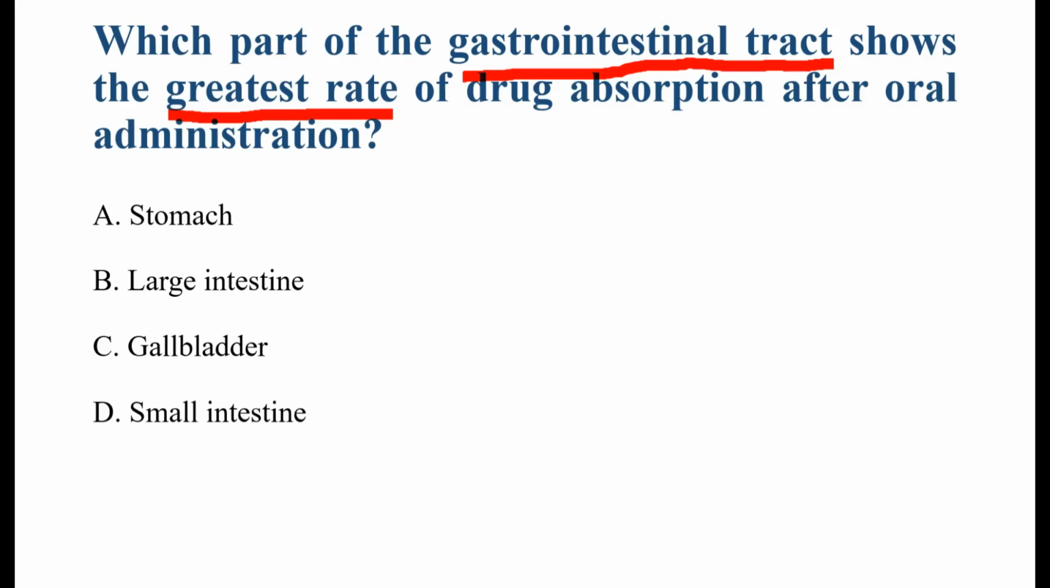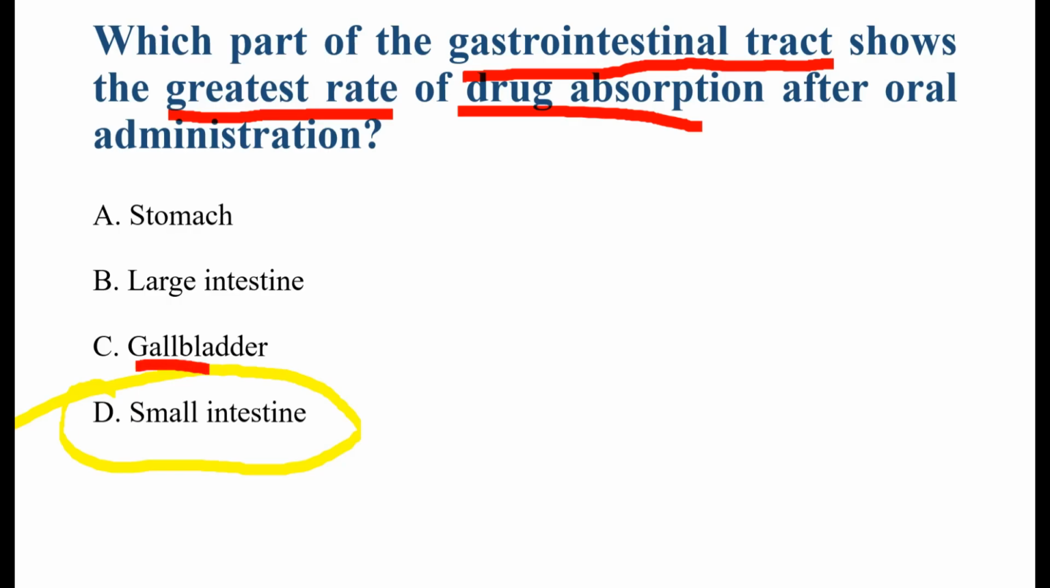What the question is asking: when a drug is taken by mouth, that is from the oral route, it passes through the GI tract. Now the question is asking in which part of the GI tract the drug is absorbed the most rapidly. So we need to identify the GI organ where maximum drug absorption occurs. See the options: stomach, large intestine, gallbladder, small intestine. So here the correct answer is obviously option D, the small intestine.